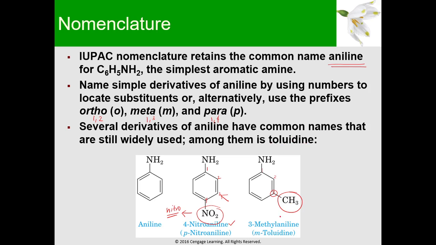So toluidine is the special name ng aromatic compound na may NH2 and CH3. So we will call that toluidine. So toluidine is at m, meta position. So this is m-toluidine or 3-methylaniline or m-methylaniline.